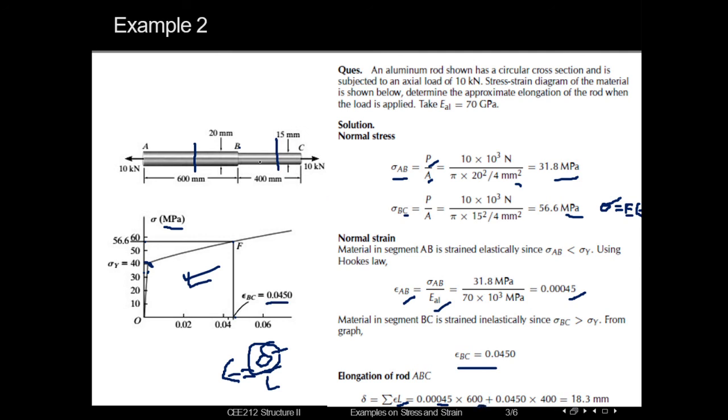And then for BC similarly, 0.0450 into the length, which is 400. From here we will get the total change in length for this rod, which will occur due to this load of 10 kilonewton.